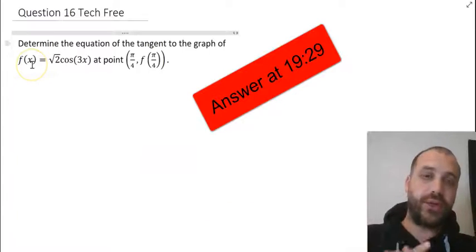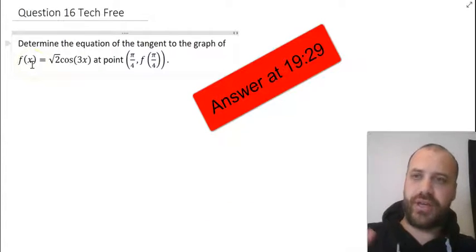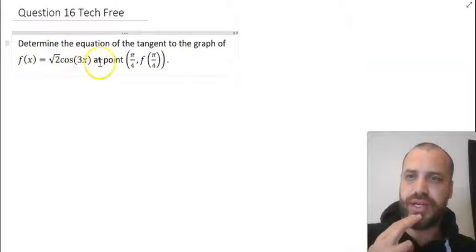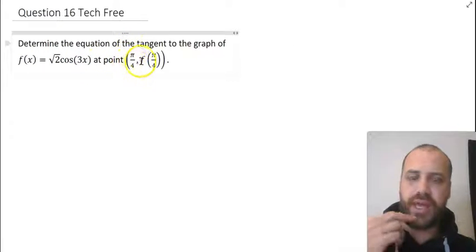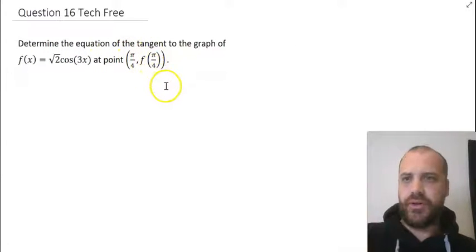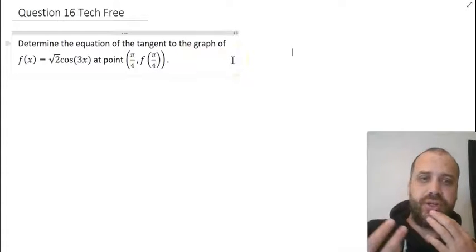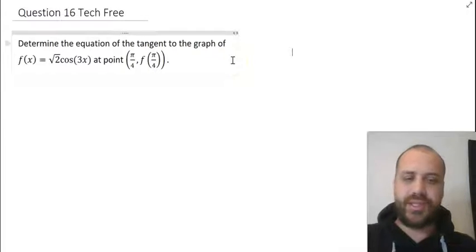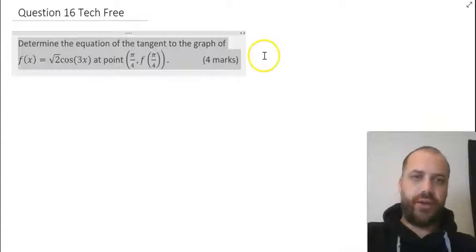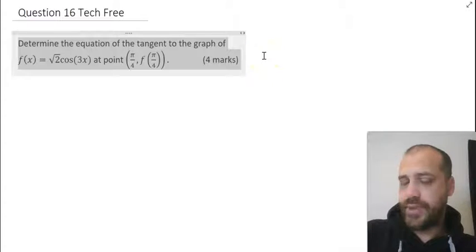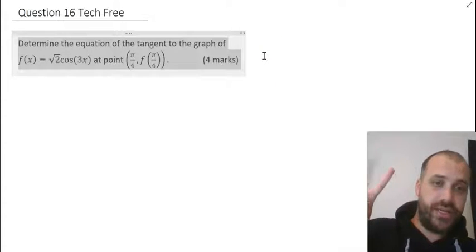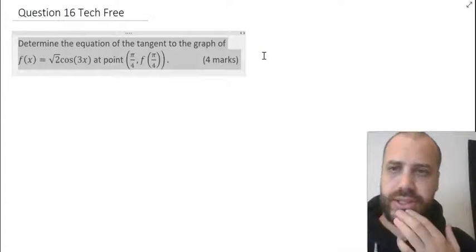Alright, determine the equation of the tangent to the graph f of x equals root 2 cos 3x at point pi on 4, f of pi on 4. Alright, what's it worth? It's probably worth 4 marks. So you should probably spend about 6 minutes on it, I would suggest. Alright, have a crack. I'm going to solve it in 3, 2, 1, let's go.